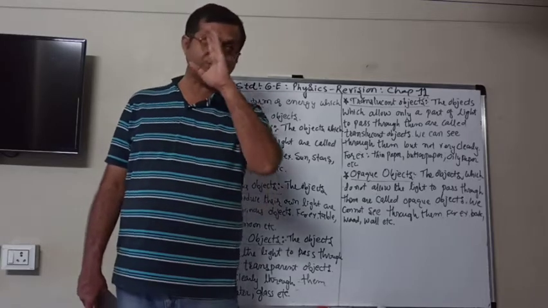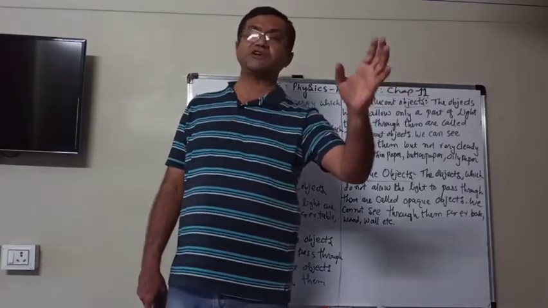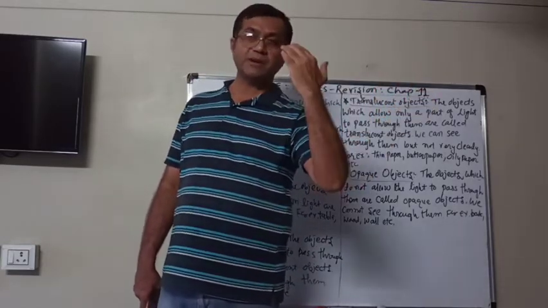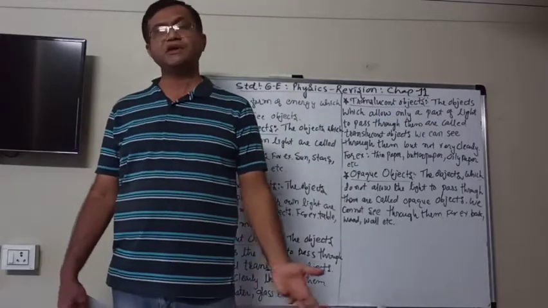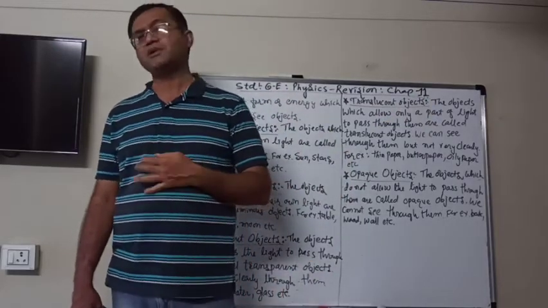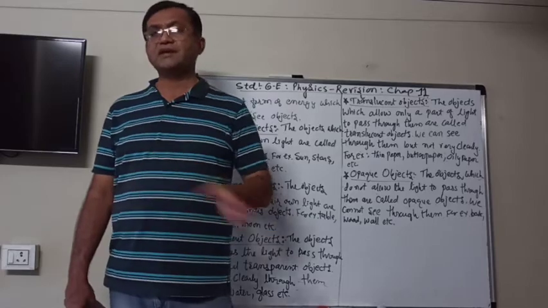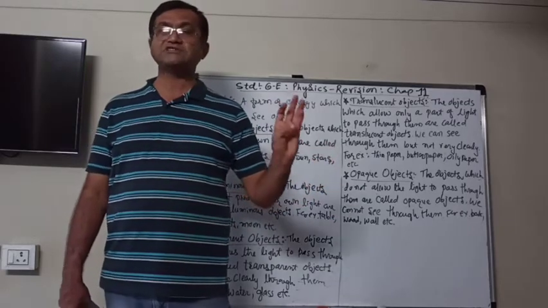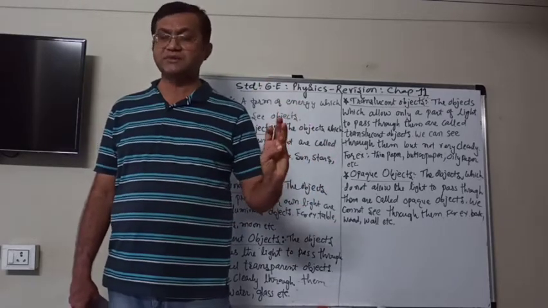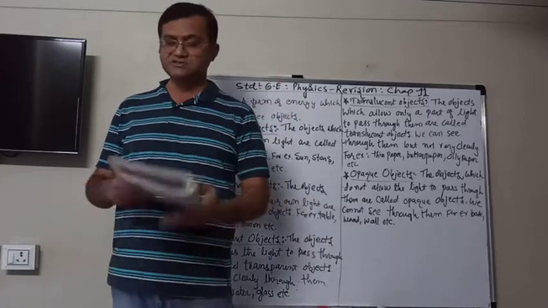And when the light from the luminous objects falls on them and comes towards our eye, then we can see those non-luminous objects. And then we learn about the transparent, translucent and opaque substances.